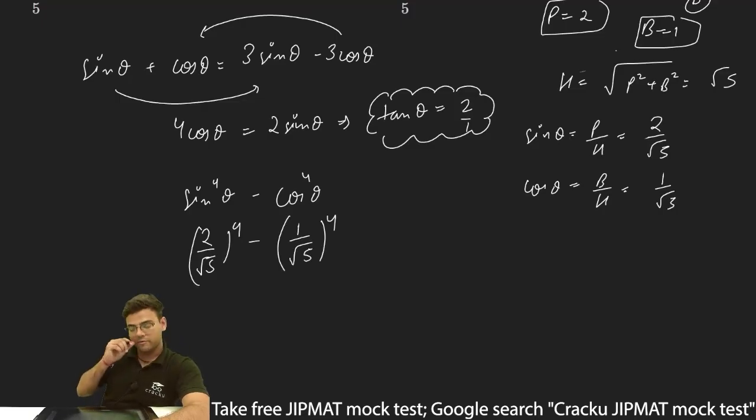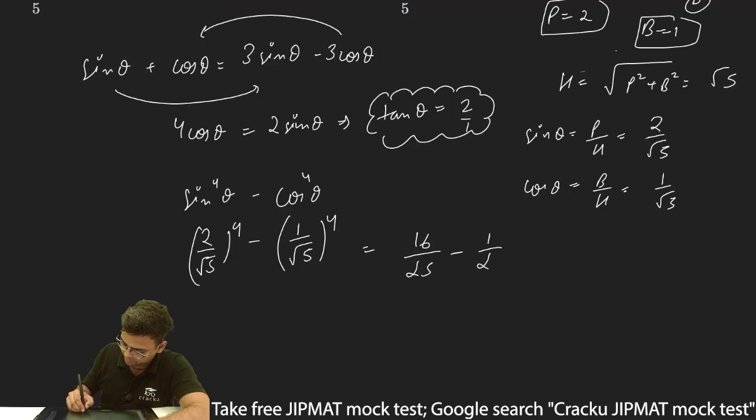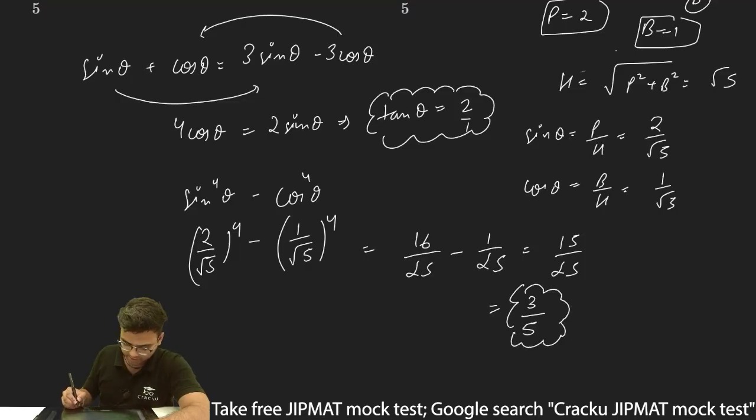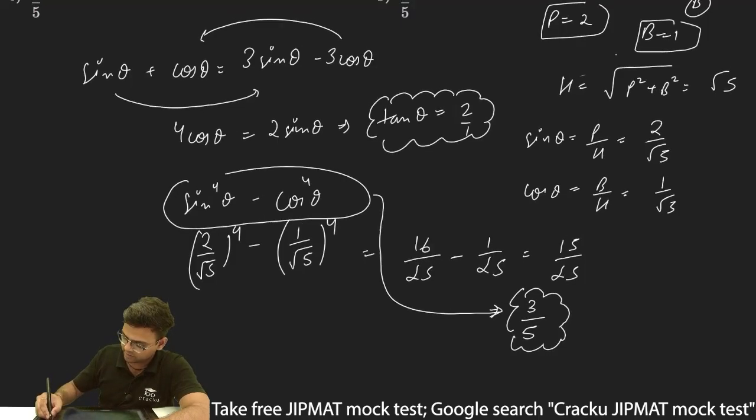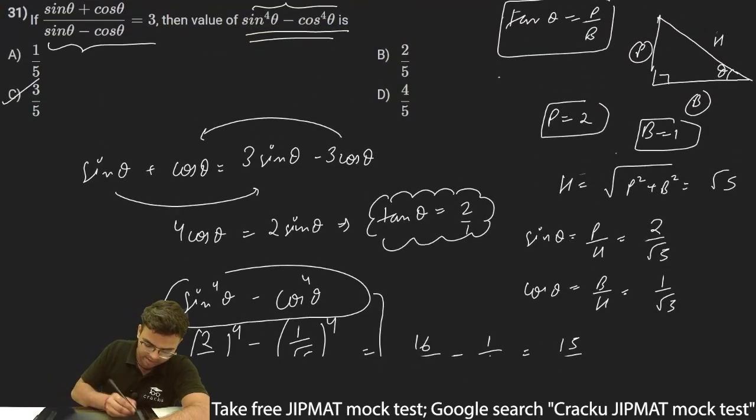So 2 by root 5 to the power 4 is 16 upon 25, minus 1 by root 5 to the whole power 4, which is 1 upon 25. This is equal to 15 upon 25, and thus this is equal to 3 upon 5. Therefore the value of sin 4 theta minus cos 4 theta is 3 upon 5, and option C, 3 upon 5, will be the correct answer.